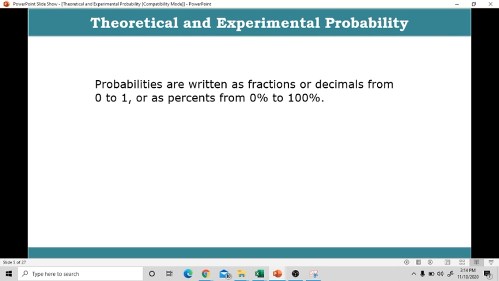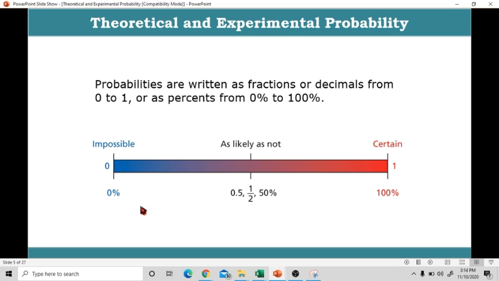Probabilities are written as fractions or decimals from 0 to 1. It can also be a percent. When it is a percent, it is 0% to 100%. Okay, here we have a probability line. When it is 1, it is certain to happen. When it is 0, it is impossible. When it is 1/2, it is as likely as not, 50-50: 50% it will happen, 50% it will not. In decimal, 0.5 is the same as 1/2, 50-50. 50% it will happen, 50% it will not.